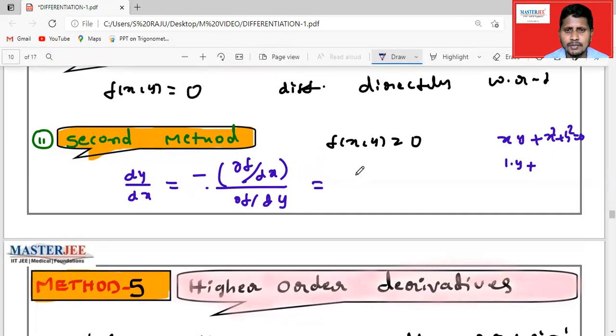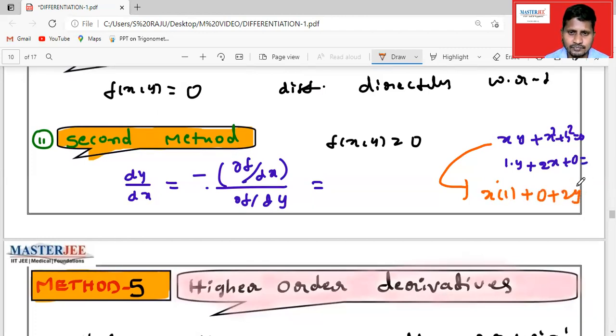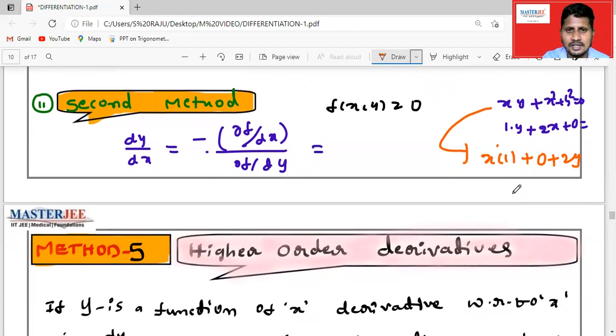Coming to dou f by dou x, keep y as constant: x square gives 2x, and y square is a constant, becomes 0. In the same way, if we differentiate with respect to y, in xy you keep x as constant, giving x into 1, x square becomes 0, and y square gives 2y. These are the partial derivatives.